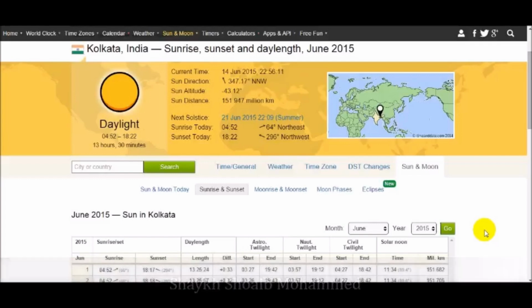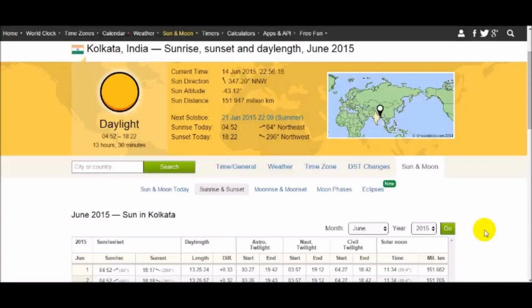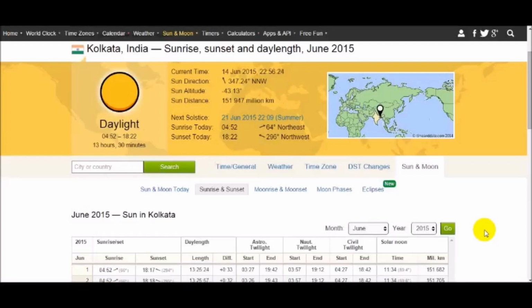The data set that we intend to use is for Kolkata, which is a city in India. Kolkata is the city where I live. And the data set is for the month of June 2015, because Ramadan this year starts in June 2015. We need to take a look at the sunrise and sunset and moonrise and moonset data sets. So let us just get started and things will become clear why this discussion is important.